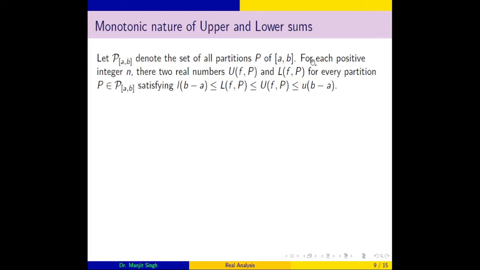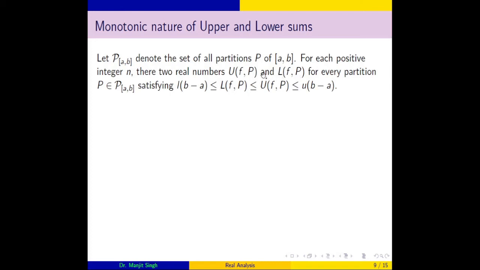So now we can consider a partition P with n subintervals. Corresponding to this partition we will find the upper sum as well as the lower sum, as we know that for each partition an upper sum and a lower sum of a function can be obtained, depending upon n.